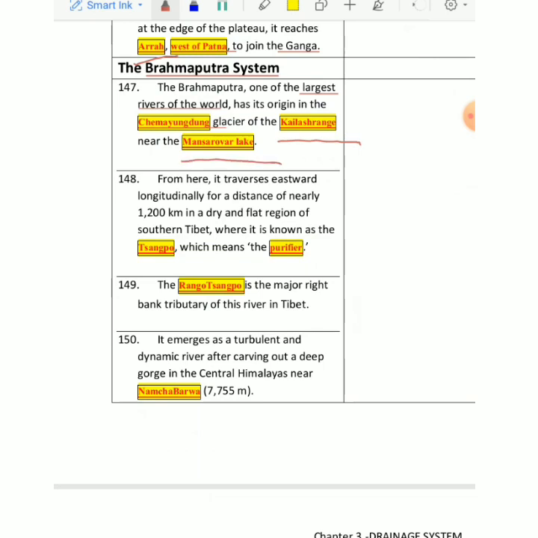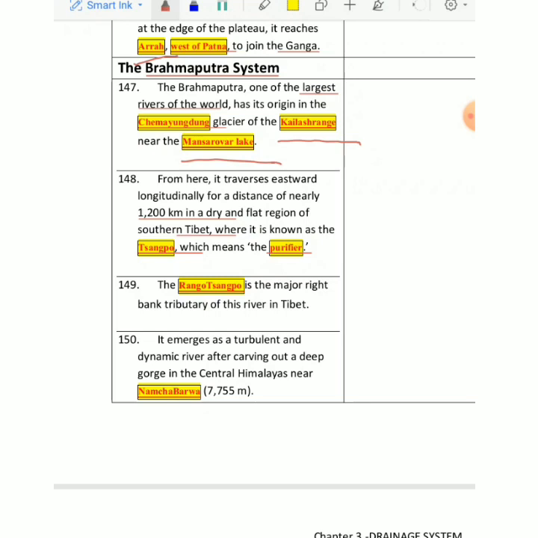And then it moves to the east side and covers almost a distance of 1200 kilometers. This area is a very dry and flat region of Tibet. Tibet is mainly a cold desert. Here it is known as Sangpo. So the name of Brahmaputra is Sangpo also. So don't get confused with this name if anyone calls it Sangpo. Sangpo means I am talking about Brahmaputra. Sangpo in Tibetan language means purifier. So Brahmaputra is also known as purifier.